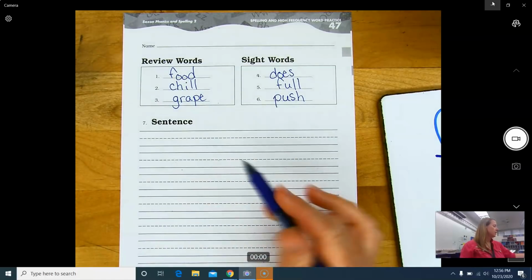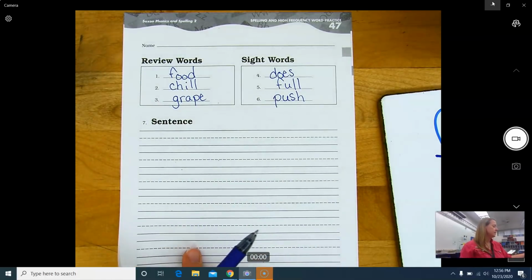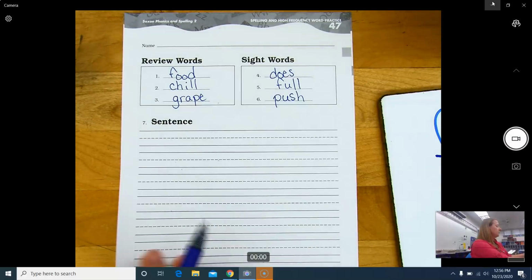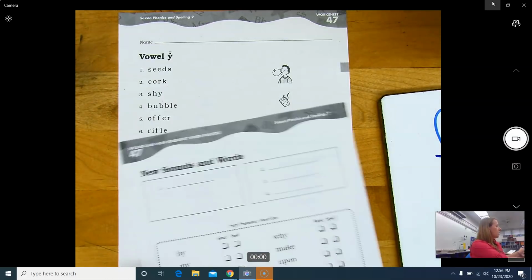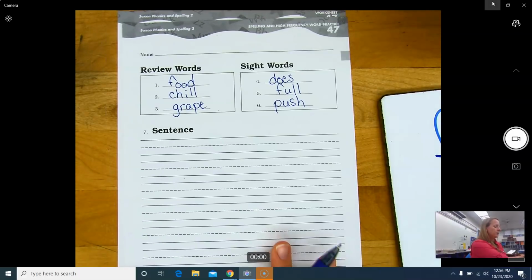Okay, down here is where you're going to write sentences. Or actually, nope, not on that one. On the back side, you're going to write sentences. This one, we're going to write our sentence. Our sentence today is another dialogue sentence.